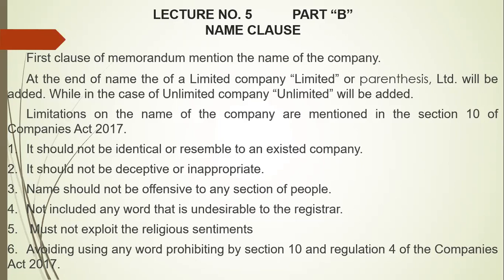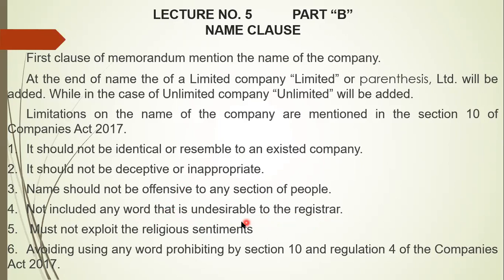The third is that it should not be offensive to any section of people. For example, it should not be such that it irritates a particular section of people. And fourth is that it should not be such a word that is not acceptable to the registrar. The registrar has been given quite a wide power in section 10 of the Companies Act over what is undesirable.